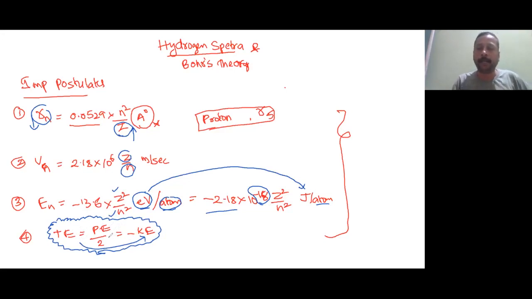Once you write a positive value with a negative sign, the result will be negative. So total energy of the electron is always negative, and total energy is half of the potential energy. Okay, so note this down. Then we will go for the further topics.